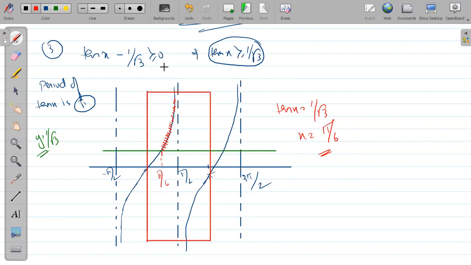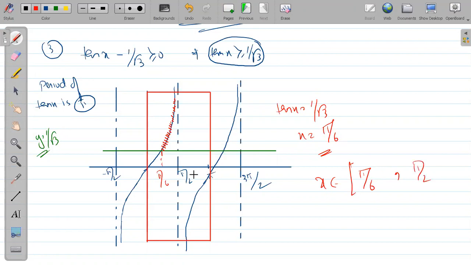So how to draw? It is equal sign. So if it is equal sign, अगर ये equal है तो the point of intersection of this graph and this graph, green color and blue color should be considered because equal sign is there. So tan x can be equal to 1/√3, so x can be equal to pi by 6. So we will be considering the closed point. So this point will be closed, up to pi by 2.